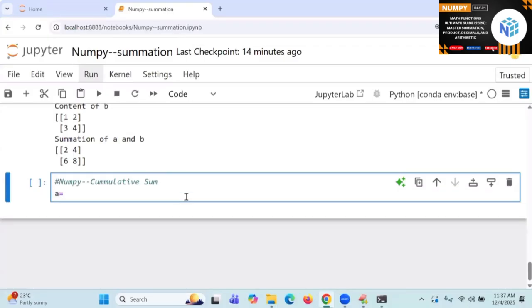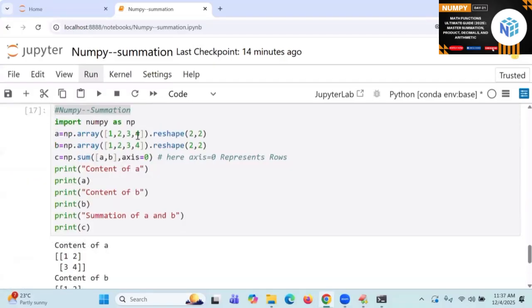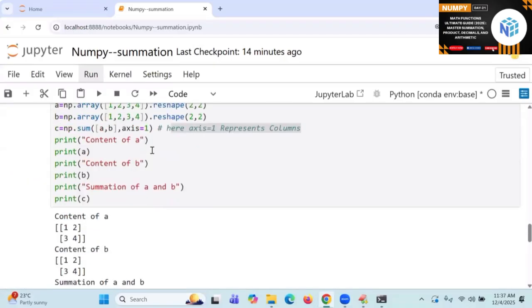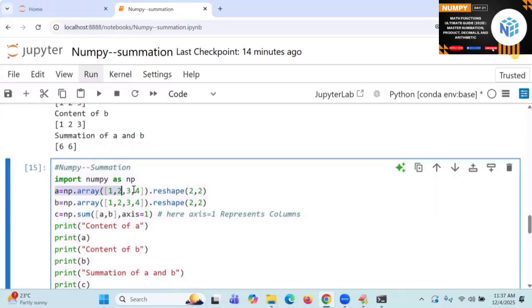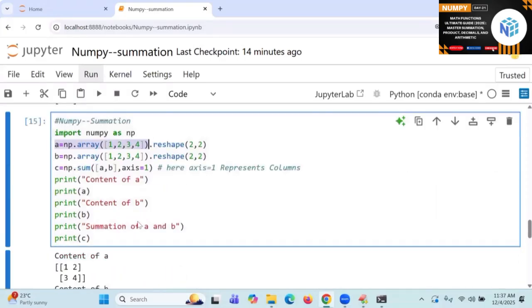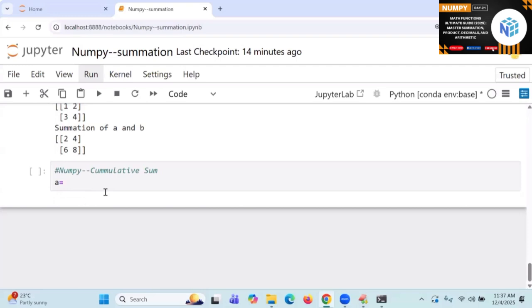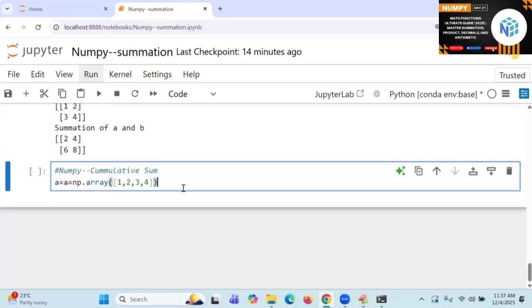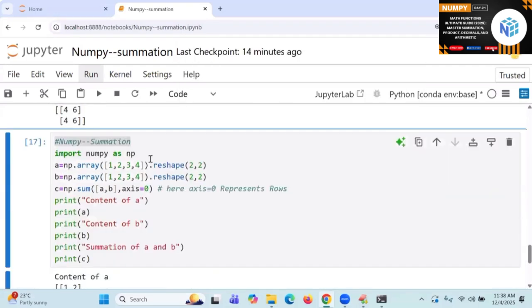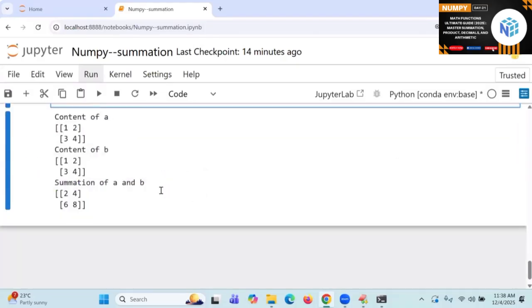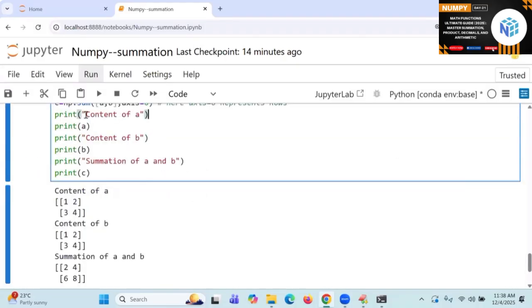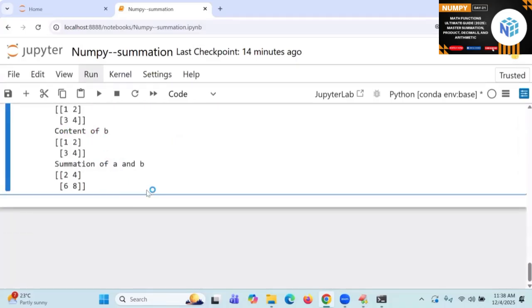A is equal to, take this data. So I'm going to apply it here. Content of a, you take it.